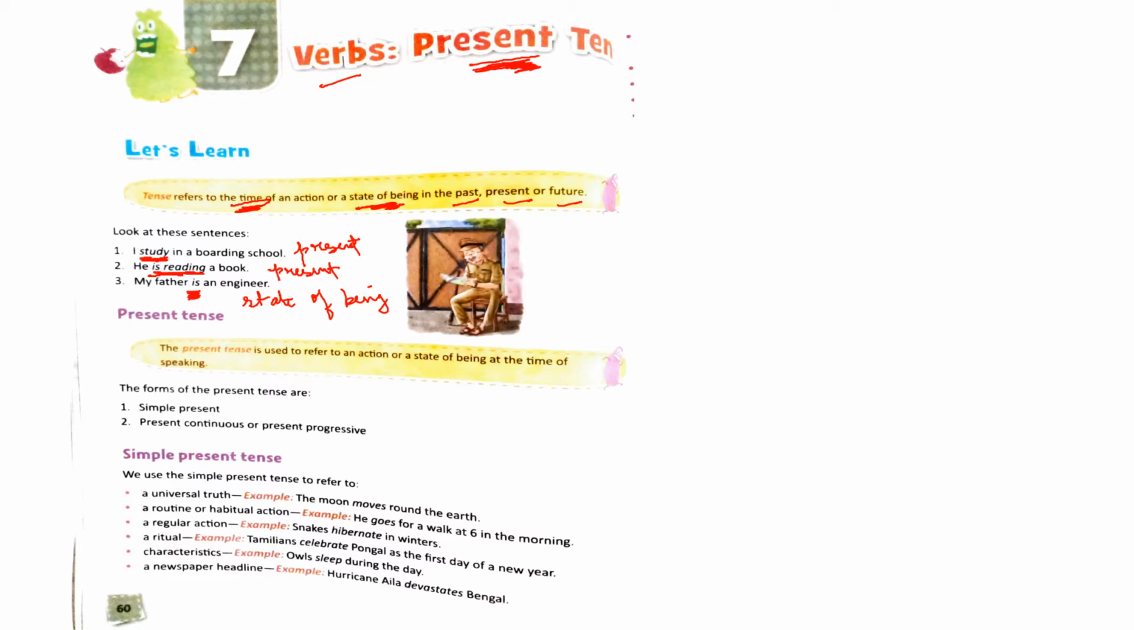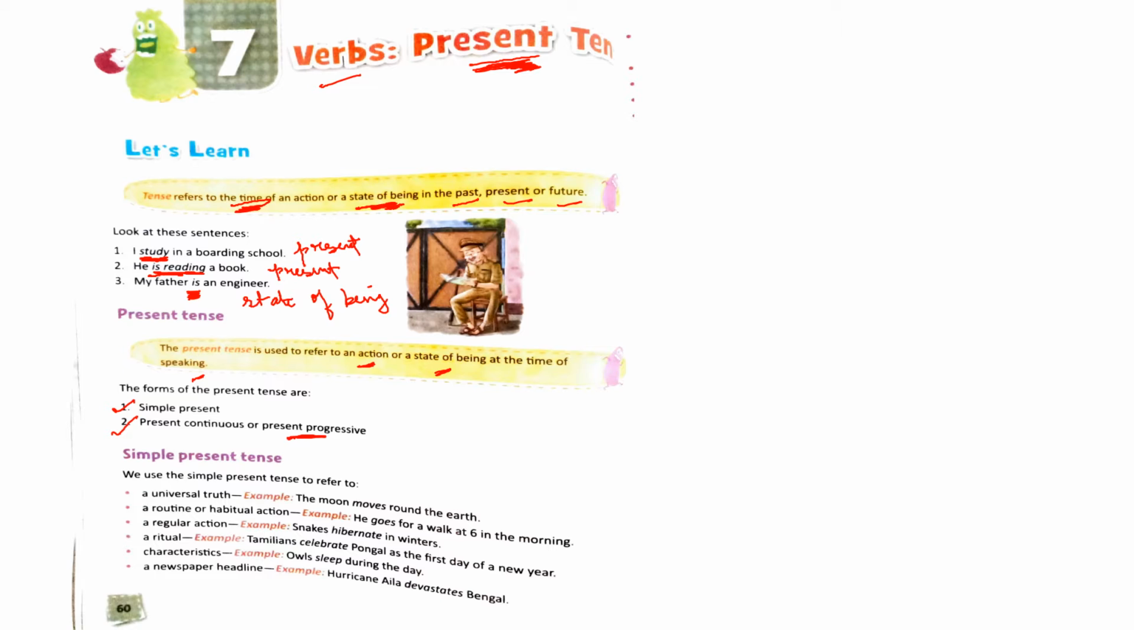Okay. Now let's discuss present tense in detail. The present tense is used to refer to an action or a state of being at the time of speaking. Okay. It tells us that present tense tells us the action or state of being is happening at the time of speaking. Okay, at the time of speaking. Now present tense can have two different types. One is simple present, the second one is present continuous tense. Present continuous can also be called as present progressive. Okay, simple present, present continuous or present progressive tense.